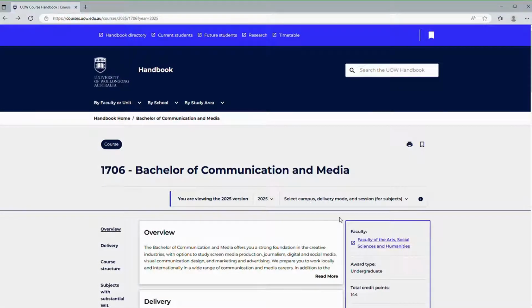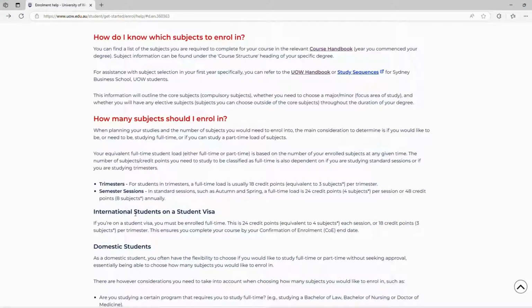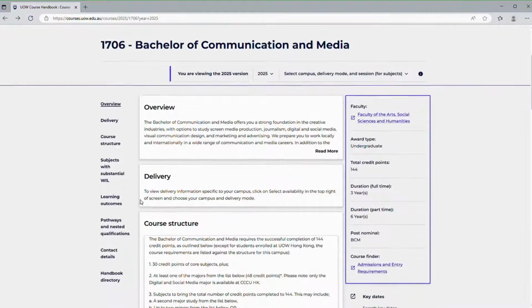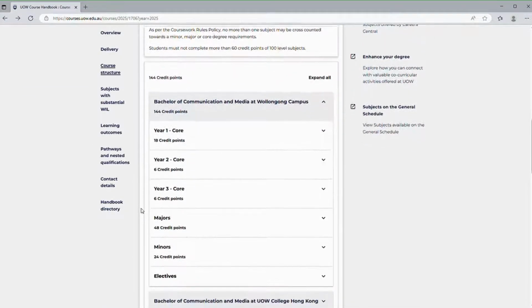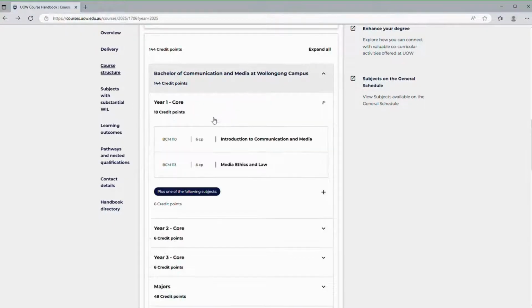This study load allows you to complete your degree in the full-time duration outlined in your handbook. For international students on a student visa, it is important to enroll in full-time study to meet the conditions of your visa. Once you understand these requirements, you can go ahead and plan out which subjects you will need to take.